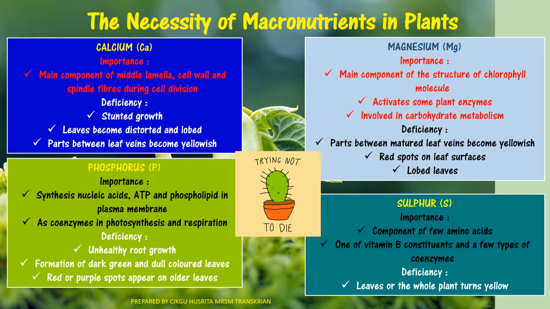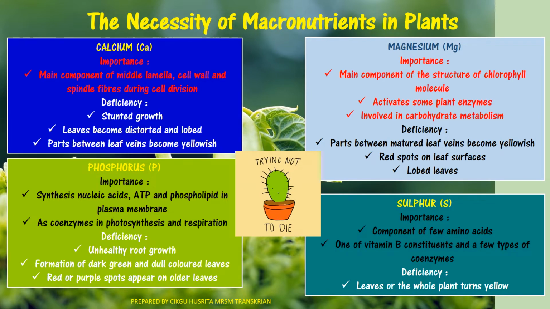Phosphorus. Actually, phosphorus is very important to synthesize nucleic acid, ATP or the energy, and phospholipid in the plasma membrane. Phosphorus also acts as a coenzyme in photosynthesis and respiration. Deficiency of phosphorus will make the root growth unhealthy, and also cause the formation of dark green and dull colored leaf. Some of the older leaves will have red or purple spots appear.